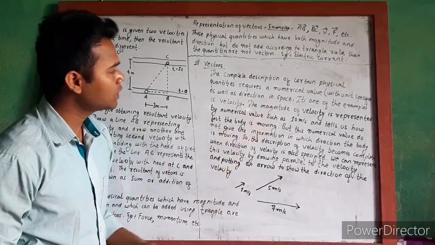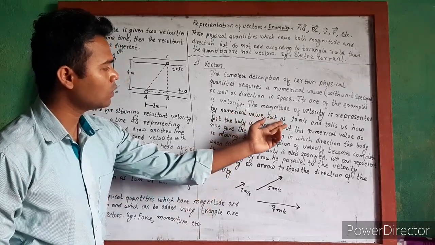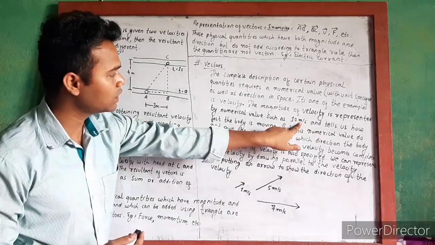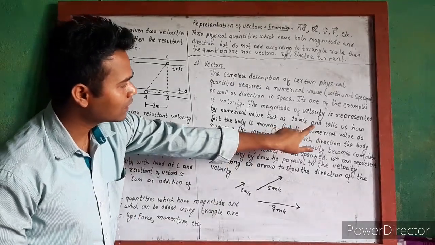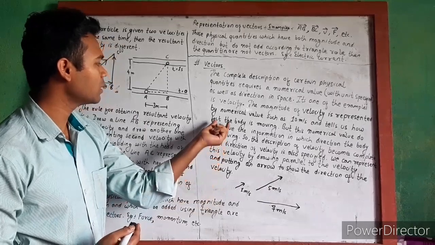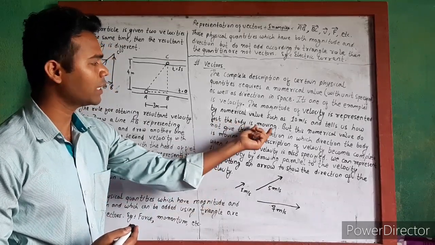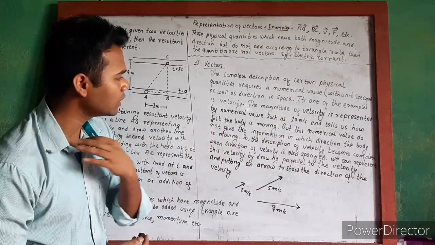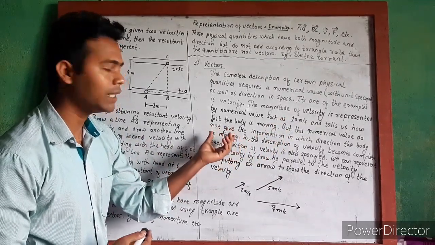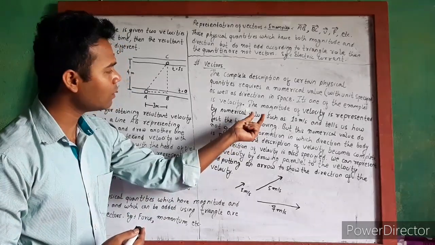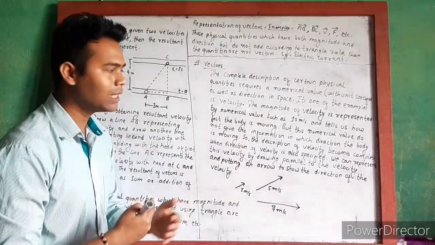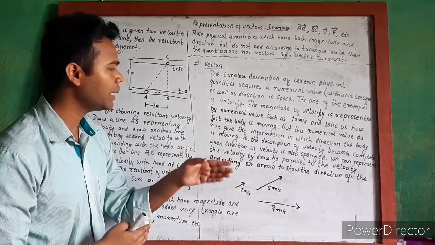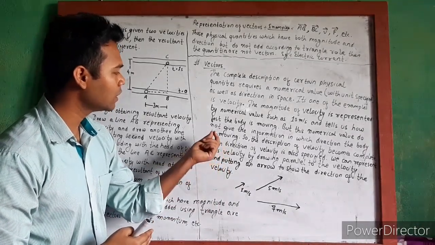The magnitude of velocity is represented by a numerical value such as 10 meters per second. If you represent the magnitude of velocity as 10 meters per second, then it tells us how fast the body is moving. But this numerical value does not give the information in which direction the body is moving. That means this numerical value only tells us how fast the body is moving, but it does not specify in which direction the body is moving.